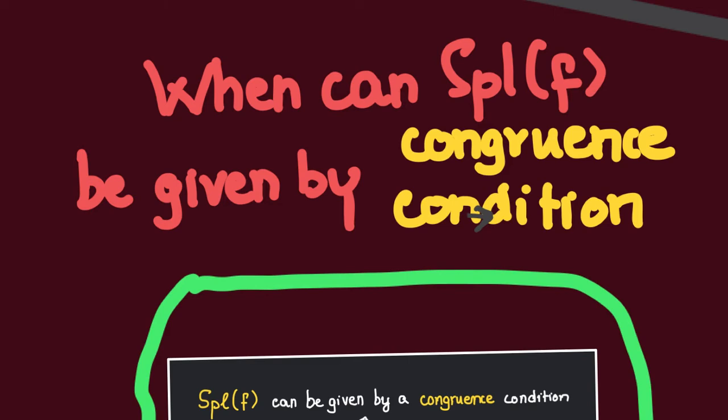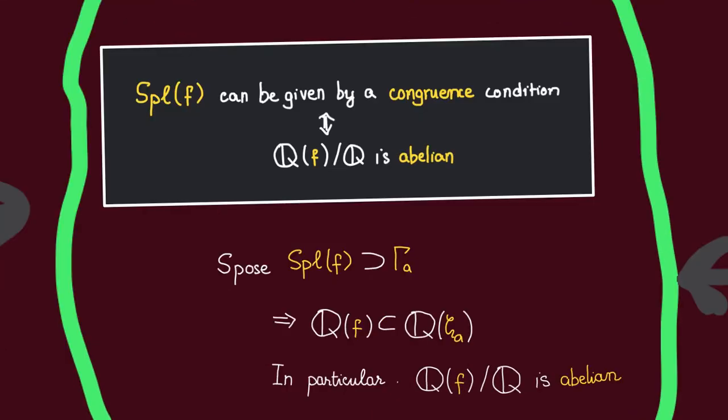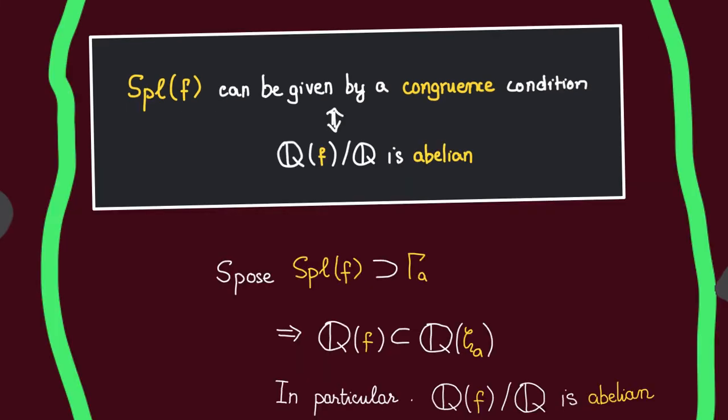Let us start though by proving one direction of this abelian polynomial theorem. Let us show that if Spl(f) can be given by a congruence condition, then the splitting field of f is going to be abelian over Q. Now here, by Spl(f) can be given by a congruence condition, we mean a very specific thing. If you want to see a more general treatment of this, you can look at our survey video on class field theory. For now, let's say that this means that Spl(f) contains the following set.